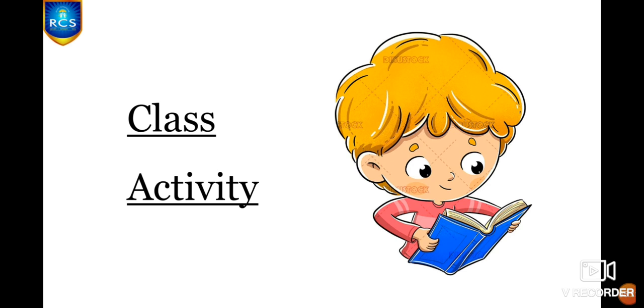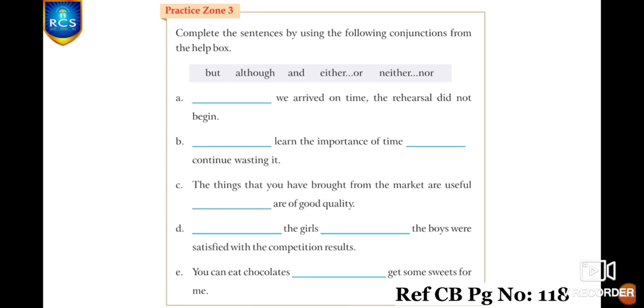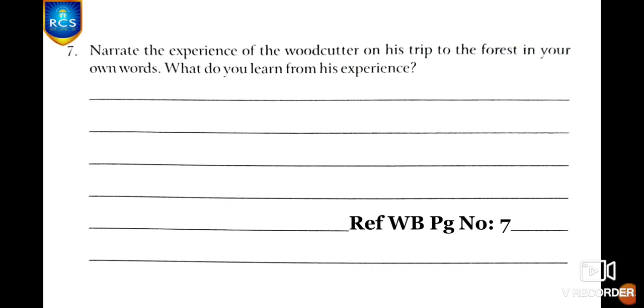And now let's get into our class activity. Children, in your concept book, page number 118, practice zone 3. Complete the sentences by using the following conjunctions from the help box and read the sentences carefully, and you have to fill in the blanks using the suitable conjunctions from the help box.